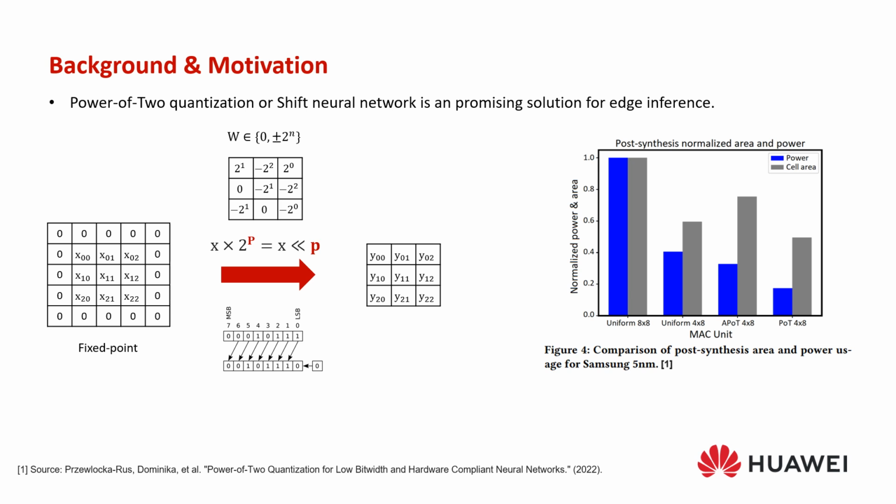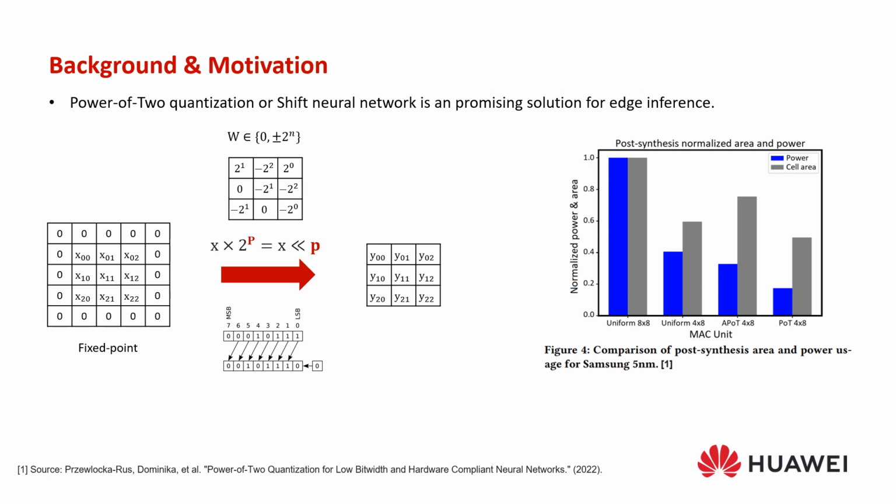The deployment of deep neural networks on edge devices has become increasingly challenging due to the rising computational and memory demands. One promising solution is power-of-2 quantization, or logarithmic quantization. It simplifies the computation by replacing expensive multiplication with more hardware-friendly bit shifting. And recent work has indicated that if an AI accelerator uses power-of-2 quantization, it can lead to smaller chip area and reduced power consumption.